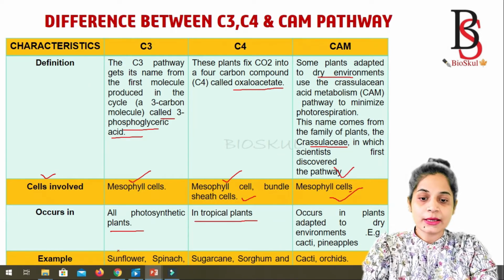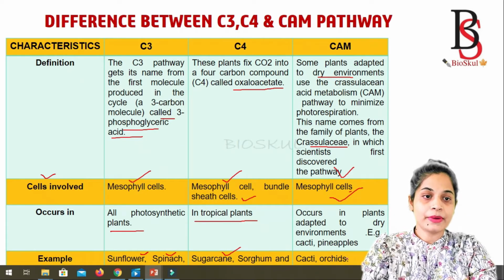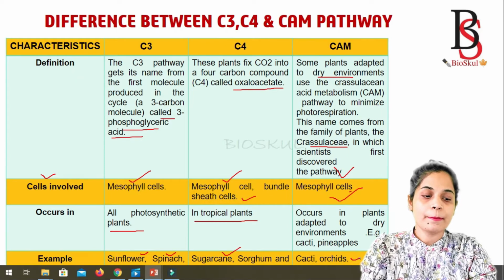Let's see some of the examples. Examples of C3 plants are sunflower and spinach, and a C4 plant is sugarcane. Examples of CAM plants, as I told you before, are cactus, orchid and pineapples.